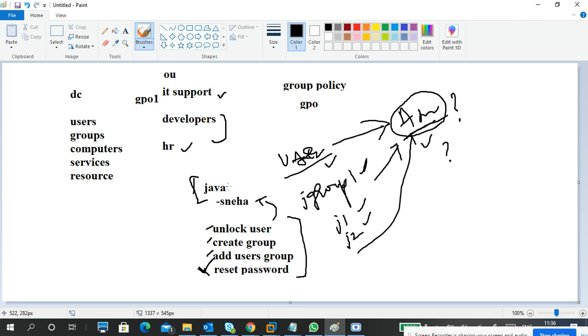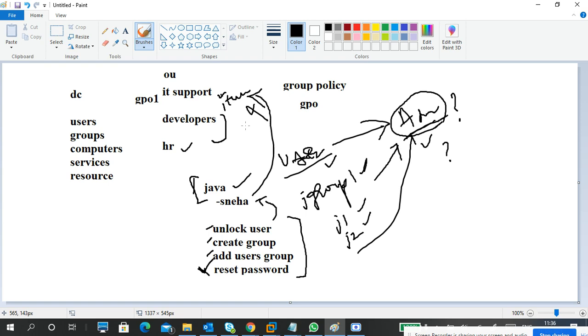Okay, so if Sneha wants to control IT user one and reset the password for IT user one, she won't get it, because I gave delegation control on the Java OU only, not on IT support. So these are two important points in an OU. Actually 2 points, but I made it three.